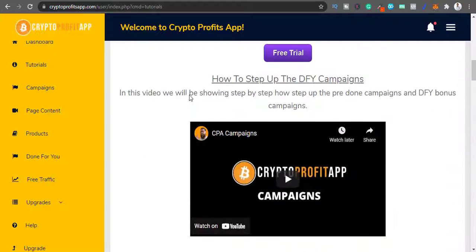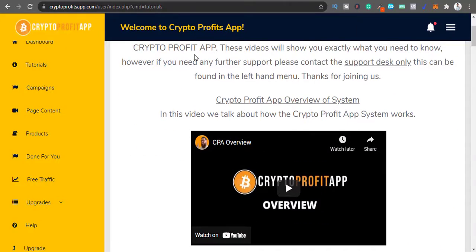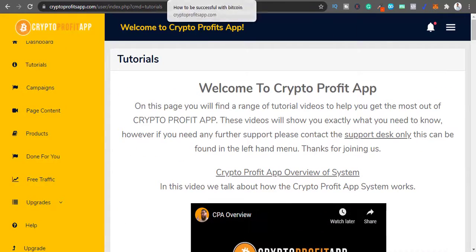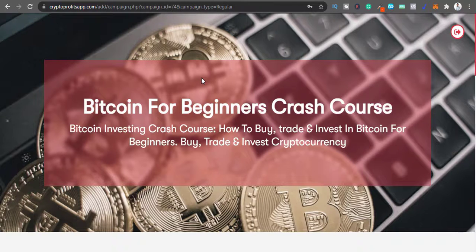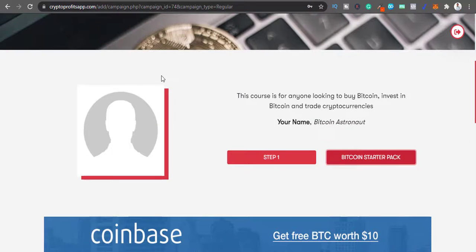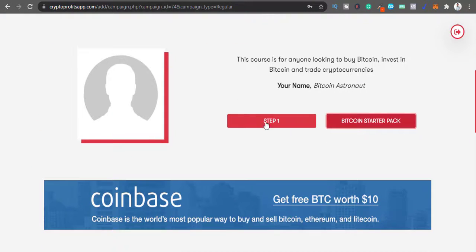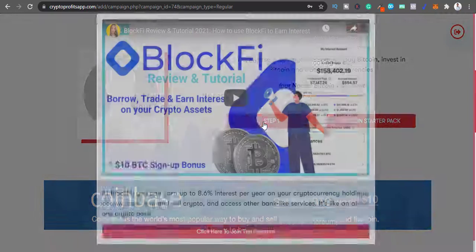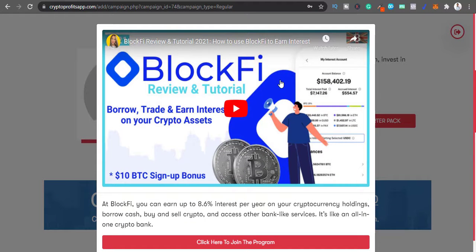So what you're basically doing in this Crypto Profits app is creating a crypto website just like this one. This is an example. You can change the theme color, you can change the background, you can change everything in here. You can add your photo here, you can add your own steps. Step number 2, Bitcoin starter pack in here. So you can actually click on this, and you can replace this video with any